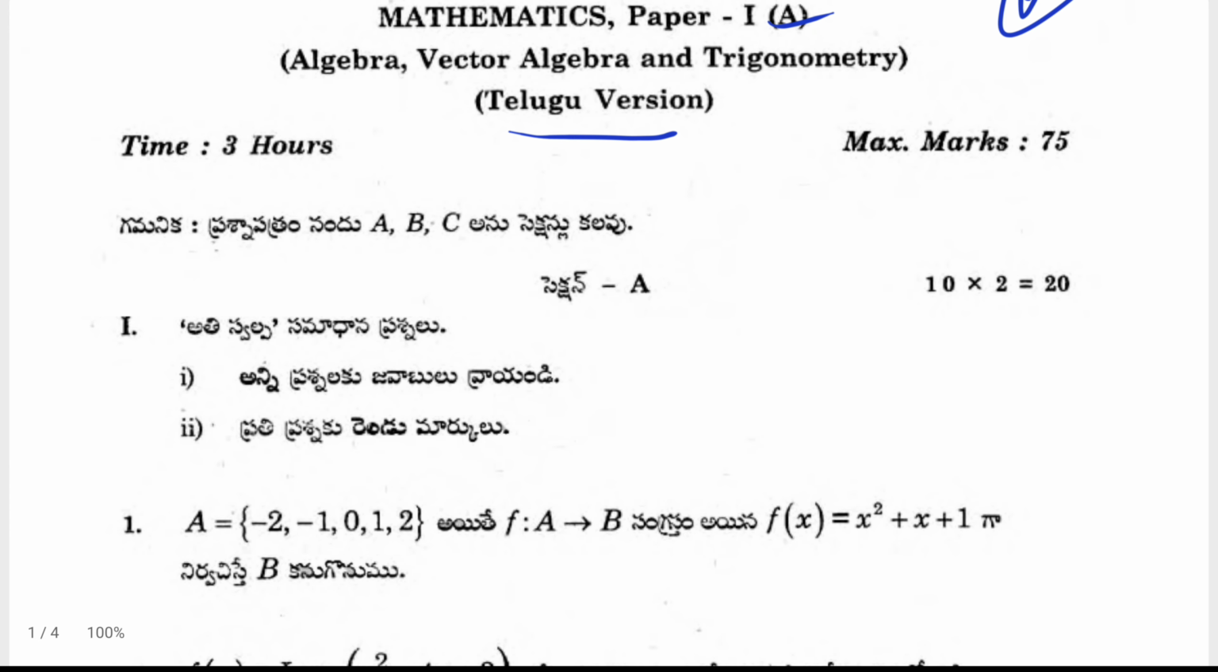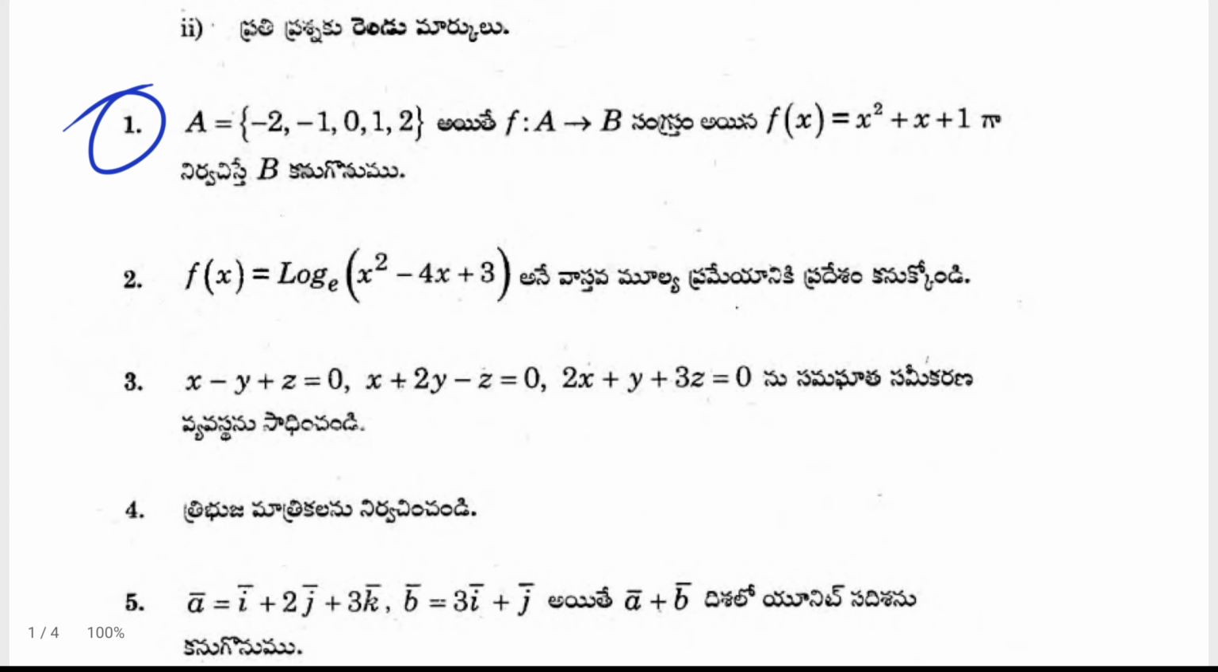So here this section is divided into three parts. The first section is very short answer questions. One question carries 2 marks, and 10 questions carry 2 marks each, so 20 marks. Okay, and these are the first questions. This is from the Functions, first chapter. These are the first chapter questions.